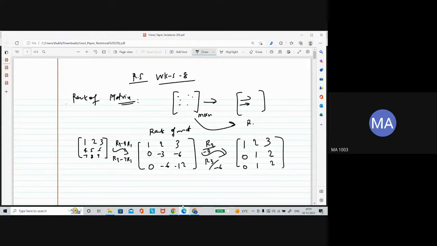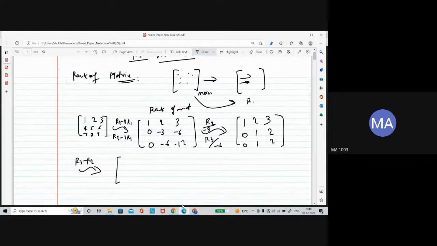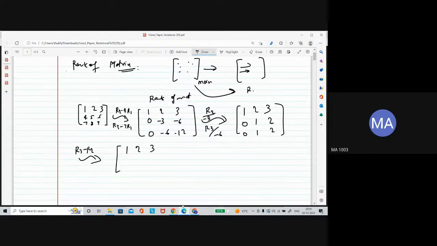You can see that these two rows are the same. So the next thing is just R3 minus R2. You can do the elementary row operation, and this would be 1 2 3, this is 0 1 2, and this is 0. So this matrix is the row echelon form of this matrix.